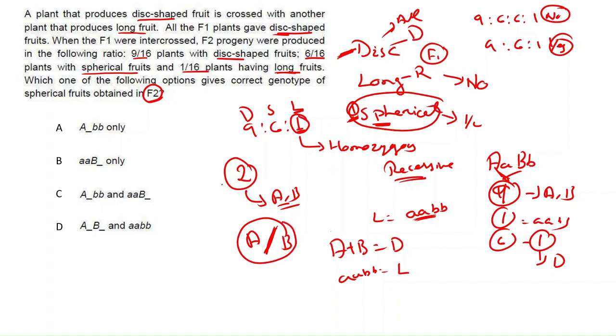So which of these options? Option C, capital A and small b. Here small a, capital B. So only one means what? Here the dominant genes are the contributing genes. So if only one dominant allele is present, either capital A or capital B, it will give spherical fruit. So option C is the correct answer.